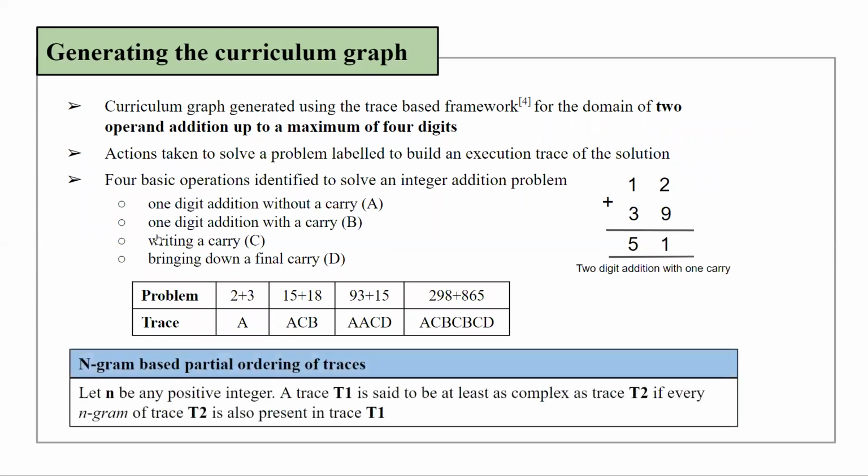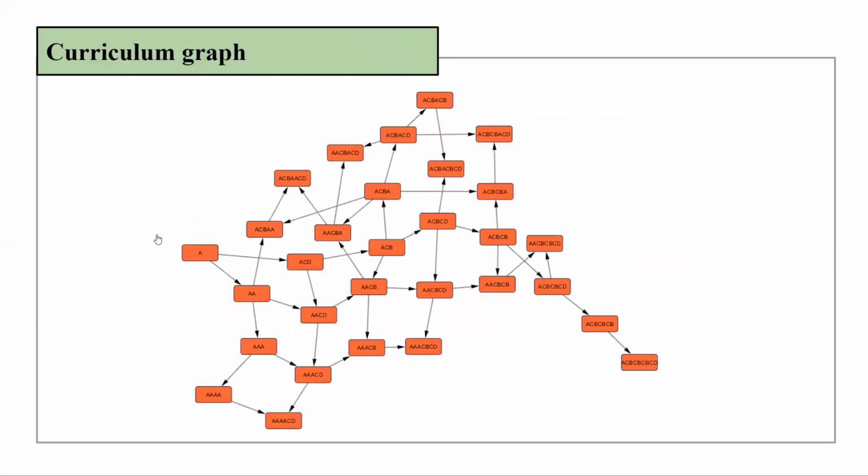The traces are then ordered by complexity based on the n-gram-based partial ordering as follows. With n as a positive integer, a trace T1 is said to be at least as complex as trace T2 if every n-gram of trace T2 is also present in trace T1. The curriculum graph is then generated based on these orderings. Here is the curriculum graph that was generated with n equal to 3.